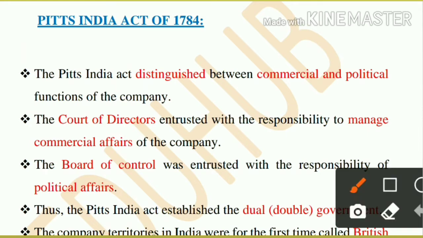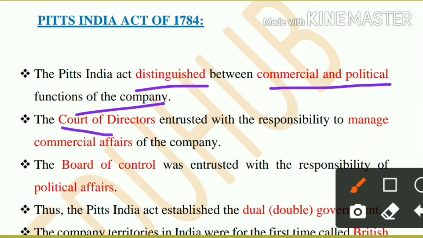It is a very important act. It distinguished the commercial and political functions of the company. Two bodies were created: one was the Court of Directors and the other was the Board of Control. The Court of Directors was given the responsibility to manage commercial affairs, whereas the Board of Control was given the responsibility to manage political affairs.